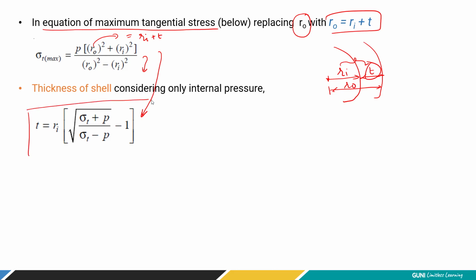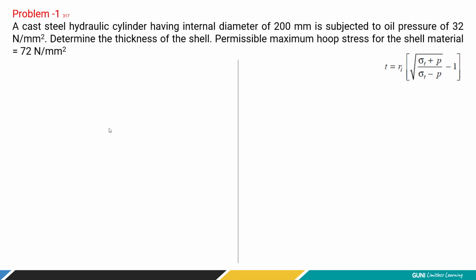This equation will give you the shell thickness required by considering the maximum stress occurring at the inner section, right? So just try to remember this equation. It is very simple: the shell thickness is equal to inner radius into square bracket, square root of the tangential stress plus inner pressure divided by the same term with the subtraction sign, minus 1. Okay, now let's try to solve the numericals.